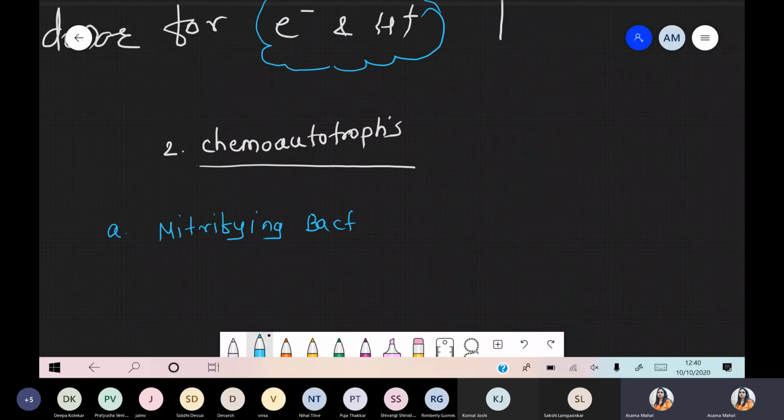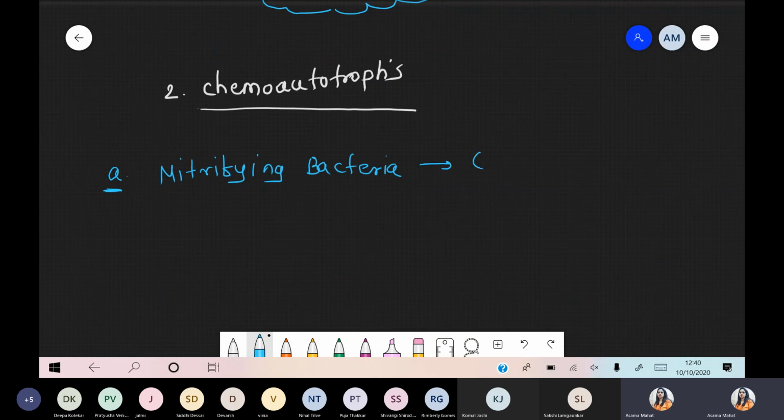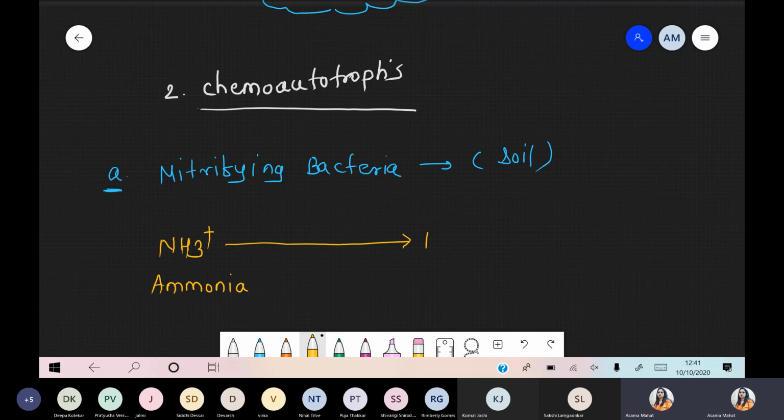ये हम बार बार रिपीट करेंगे. Nitrogen fixing bacteria, nitrifying bacteria, and where are these present? Such bacteria are present in soil. Okay, so the nitrifying bacteria we are talking about are present in soil. Soil is the source. Now when we are talking about nitrifying bacteria, simple process होता है यहाँ पे. Which process? That is nitrogen fixation. Okay, now what happens during the nitrogen fixation? There is production of the molecule ammonia. क्या produce हुआ? That is ammonia. Atmospheric nitrogen is converted into ammonia. Such ammonia is further converted into NO2 minus, that is nitrite.